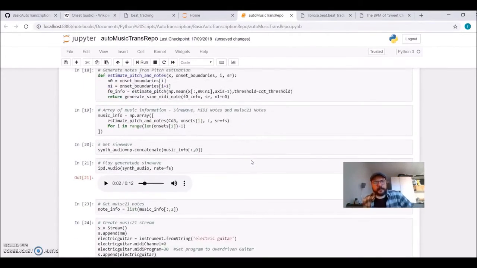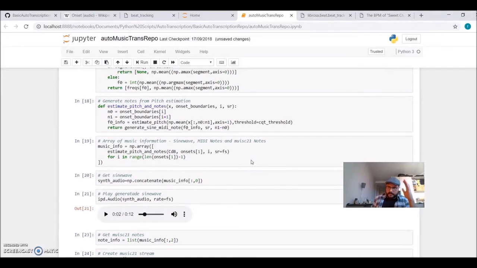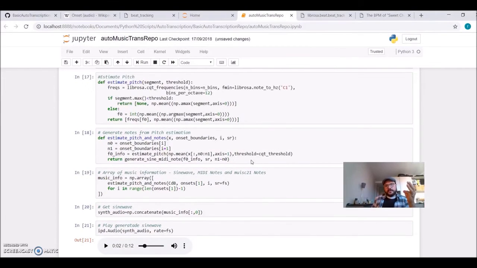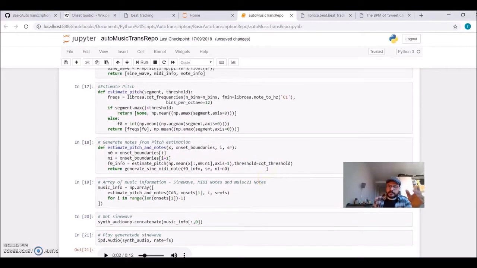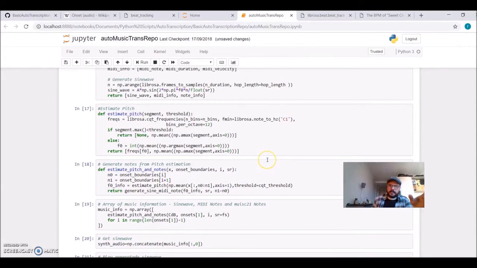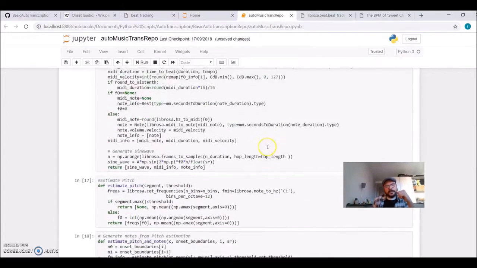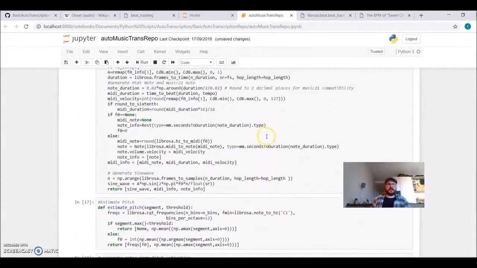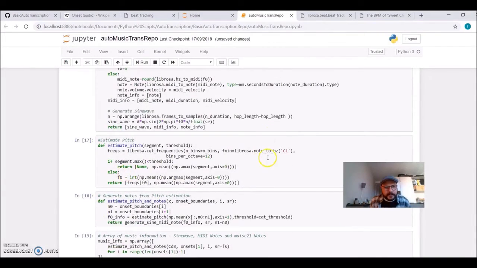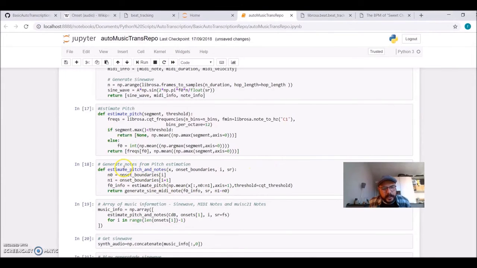So let's go back. I need the sine wave information: amplitude, duration, frequency. I need the Music21 information, and I need the MIDI information. So what I'm doing here, I'm creating a function that is called estimate pitch and notes.